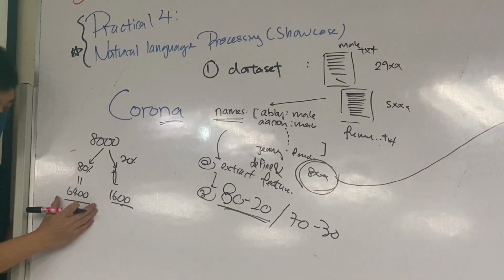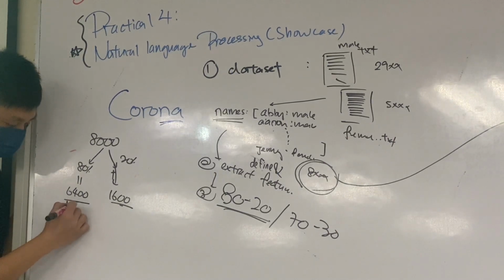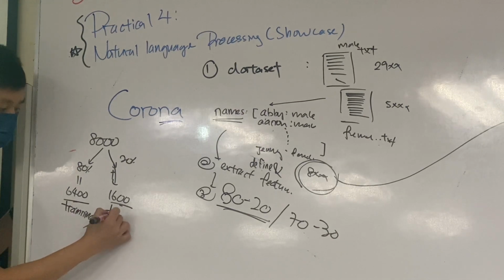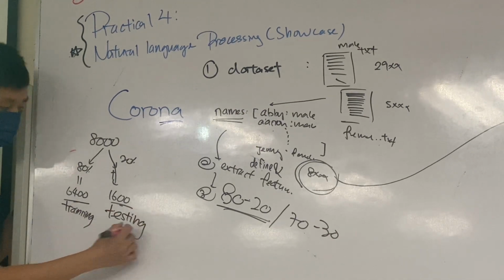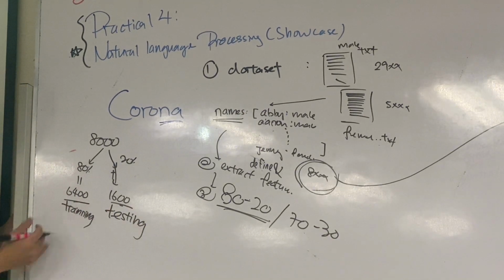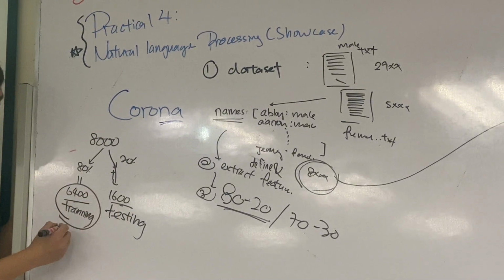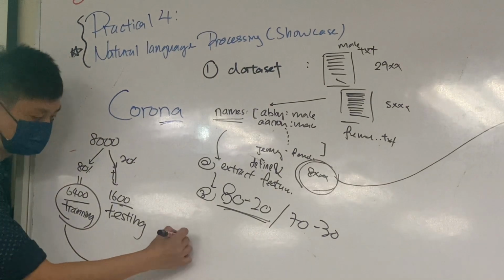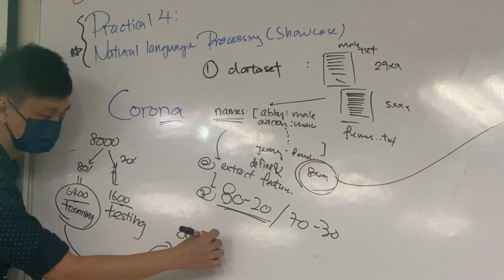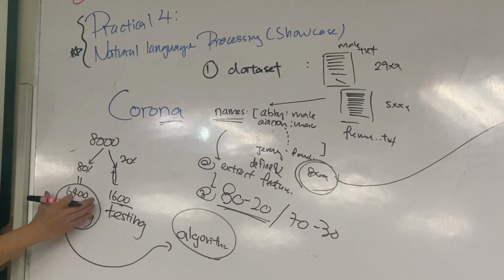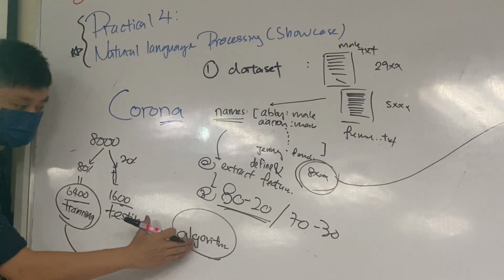This 6,400 here, we will call training samples. And this 1,600 we call testing samples. So what is the difference between training and testing? Training means we are going to pump this data to the algorithm, or the machine, to learn. We will take only 6,400, put them inside the algorithm and learn.